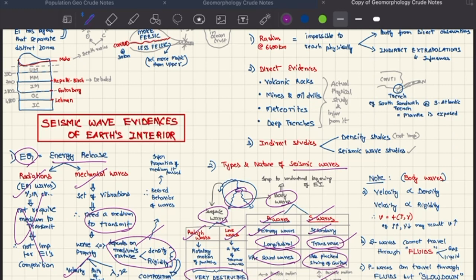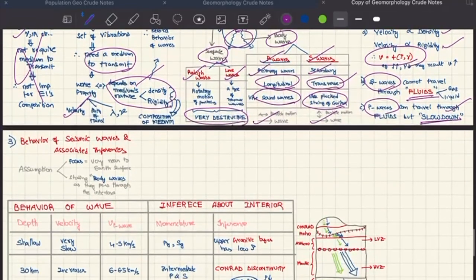So a few properties of the body waves: the velocity depends upon the density and rigidity, so it is a function of both. When they vary, the velocity will also vary. S waves cannot travel through fluids. P waves can travel through, but they will slow down. Now we'll look at the behavior of these waves and what we can infer about the interior from that.